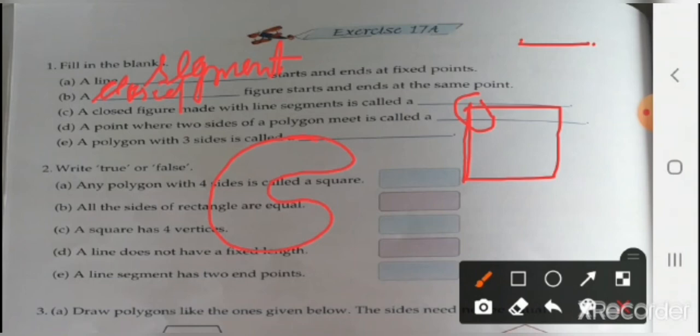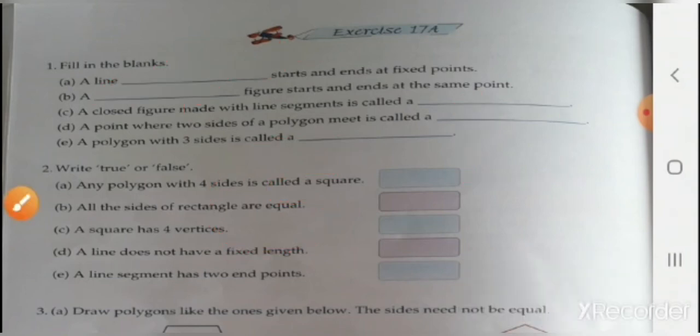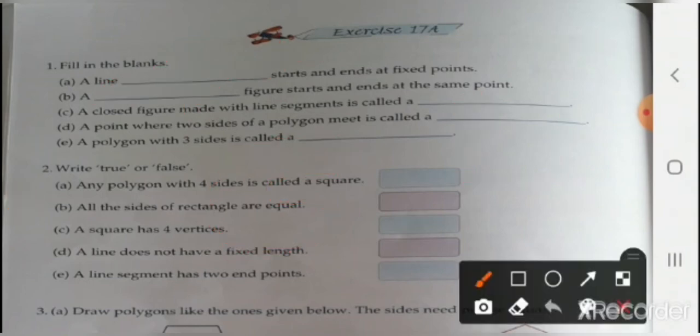Understood? So what does it mean? A closed figure starts and ends at the same point. Now see C1. A closed figure made with line segments is called a polygon. Polygon. Closed figure with lines.